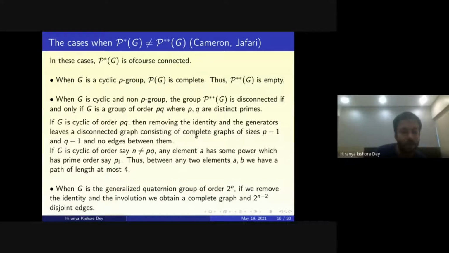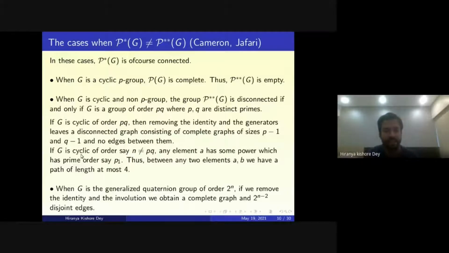There exists a complete graph on the vertices 3, 6, 9, 12, that is a complete graph of size 5 minus 1, or 4, and a complete graph of size 2 on 5, 10. So if G is a cyclic group of order pq, then one can convince oneself that after removing the identity and the generators, only a disconnected graph consisting of K(p-1) and K(q-1) remains, and there is no edge between them, so it gets disconnected.